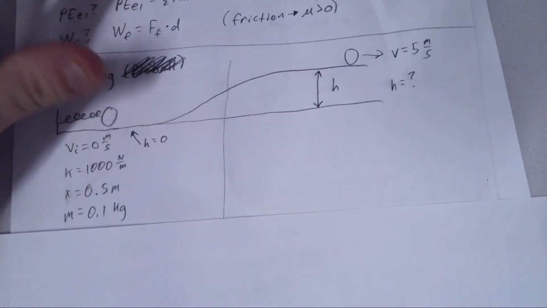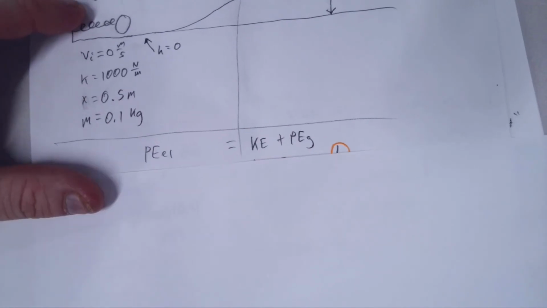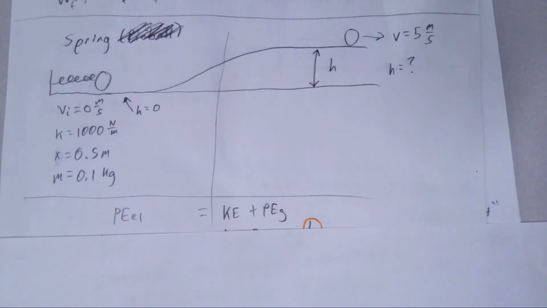And if you see how I did this work here, and it's already solved out, the type of energy that we have in the beginning is only elastic potential energy. It's not moving, so there's no kinetic. There's no height above zero, so there's no gravitational potential energy. There's no mention of friction here, so there's no work. So all the energy that we have in the beginning for this scenario is all in the form of elastic potential energy.